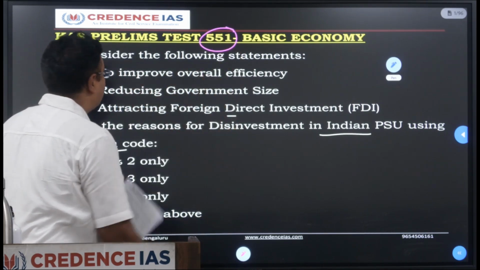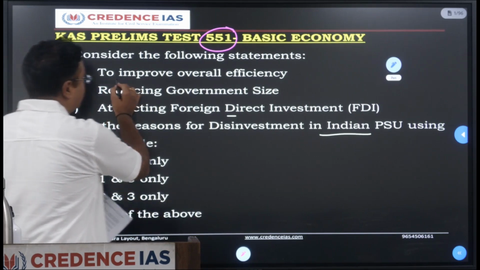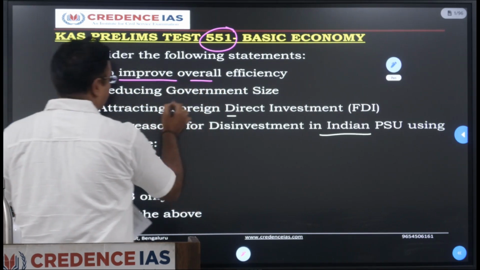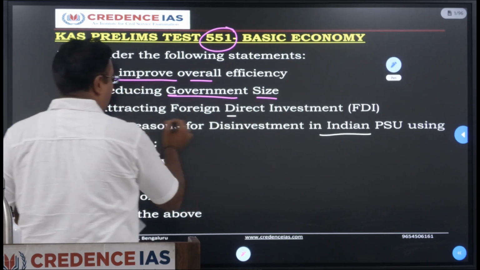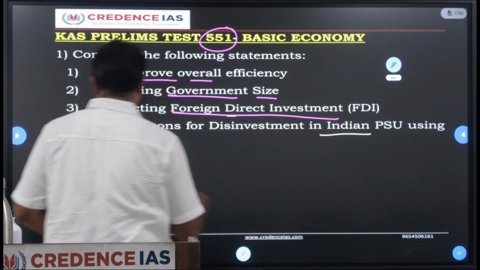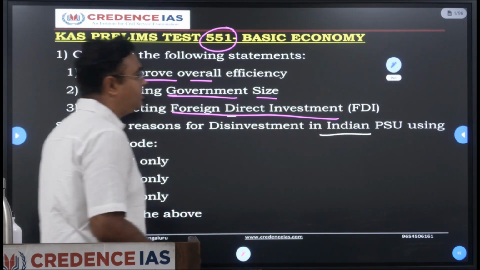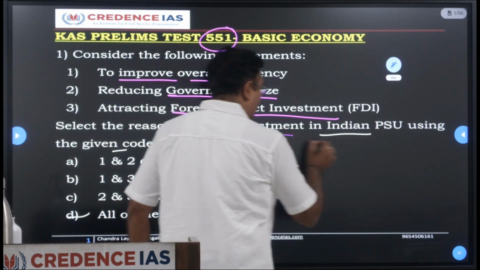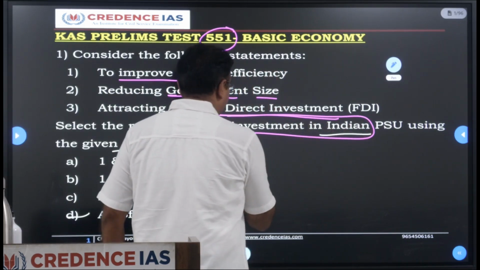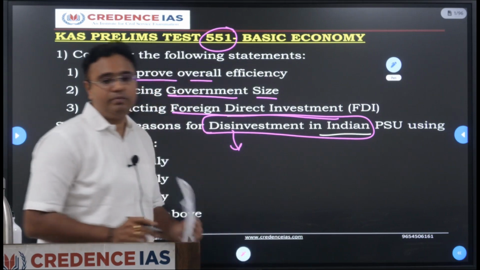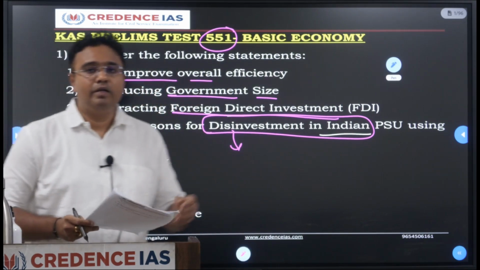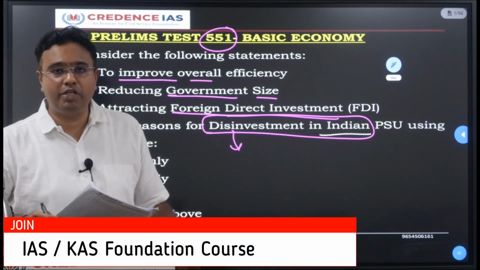Consider the following statements. The first statement is to improve overall efficiency, reducing government size, attracting foreign direct investment. Select the reasons for disinvestment in Indian PSUs. First you need to understand what you mean by disinvestment. Disinvestment is a mechanism wherein the government reduces its shareholding.